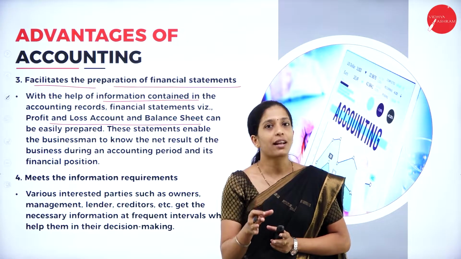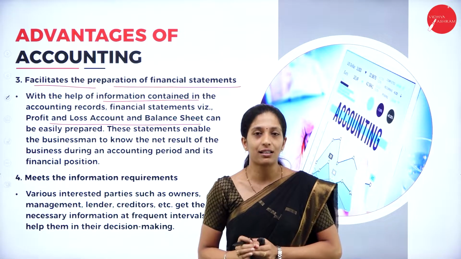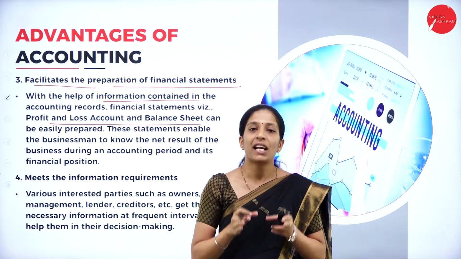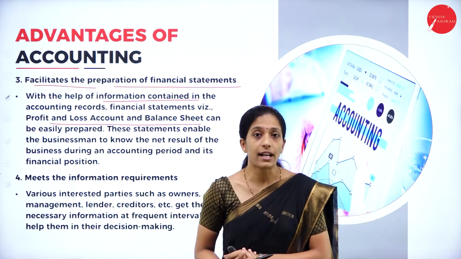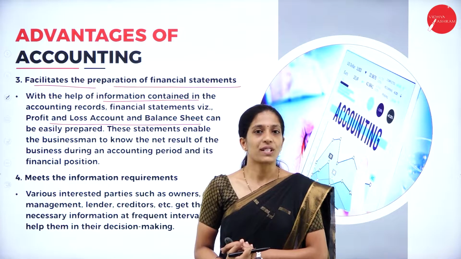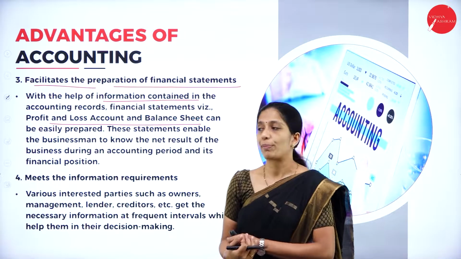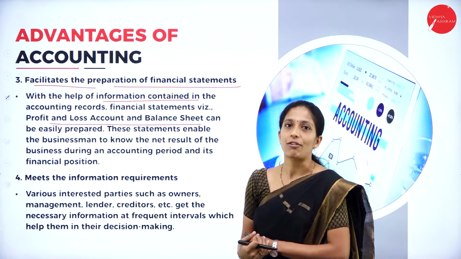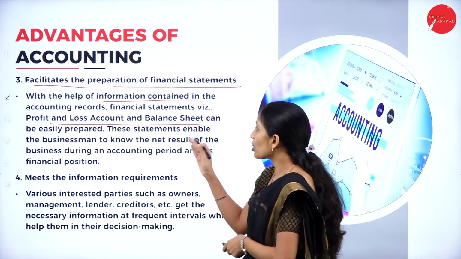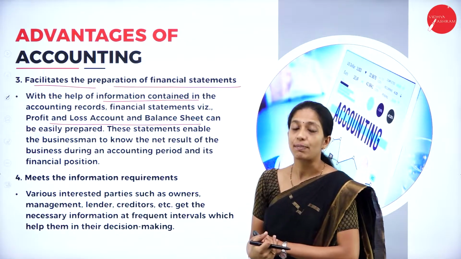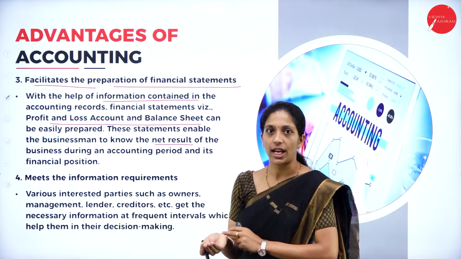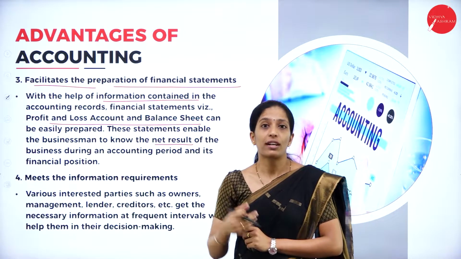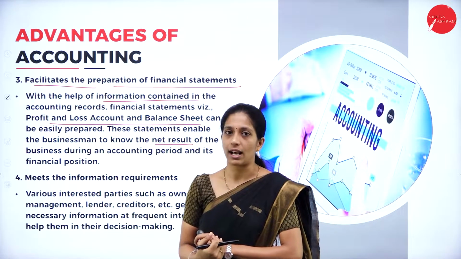So whatever records we maintain in the books of account, thereby it helps the preparation of financial statements at the end of the financial year. So which are the financial statements we are going to prepare? That is profit and loss account and balance sheet. These statements enable the businessman to know the net results, that is the financial position, as well as the net profit or net loss of the business organization.